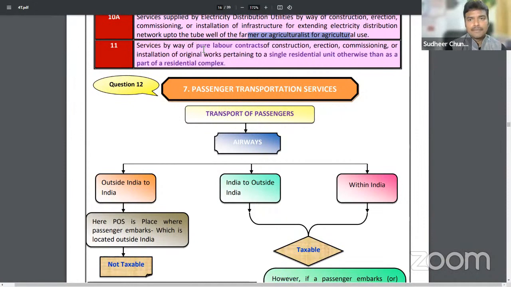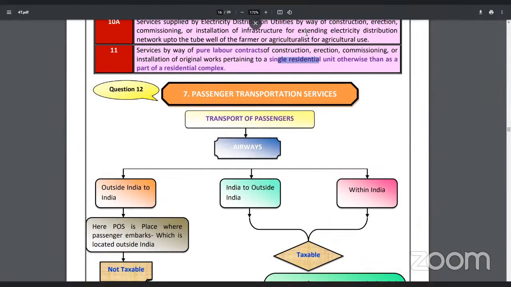Next, pure labor contracts provided to single residential unit will be exempted. I repeat, sir, general private labor contracts will be liable to GST, but pure labor contract provided to single residential house, not complex, sir. Sir, for complex, if works contract is given, it will be liable to GST.